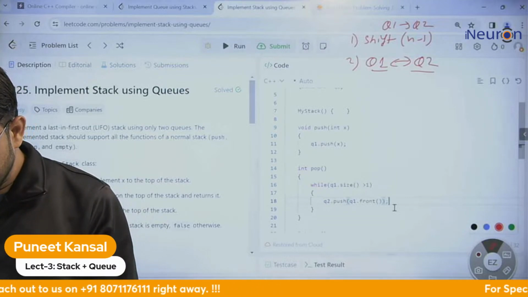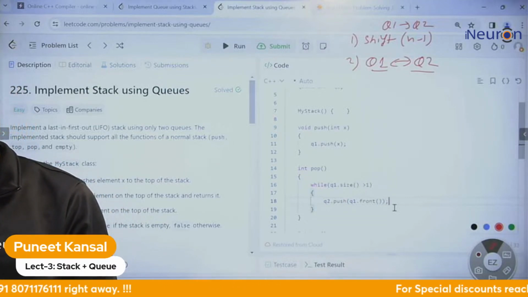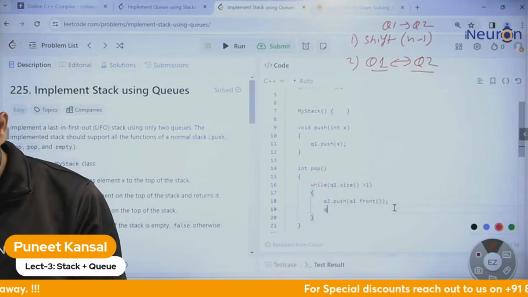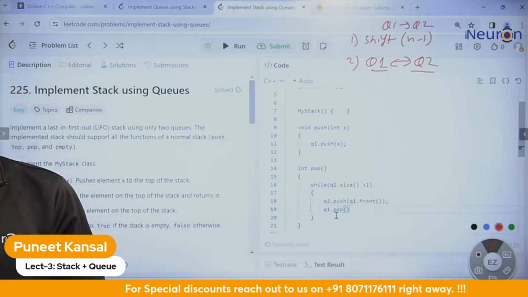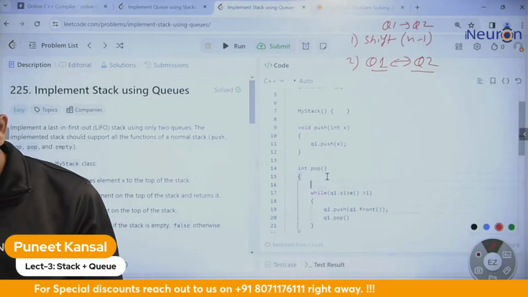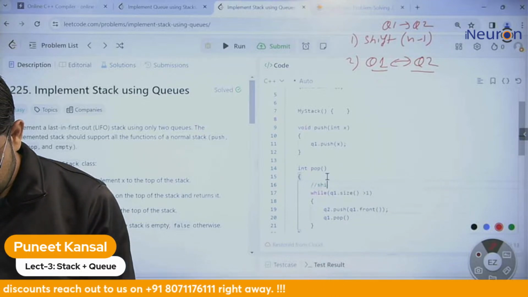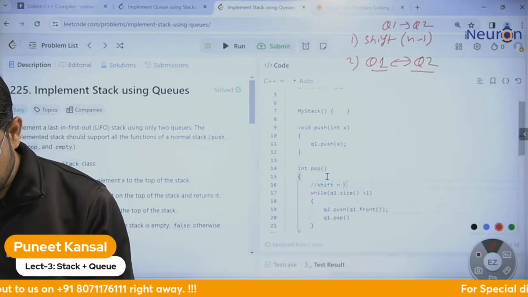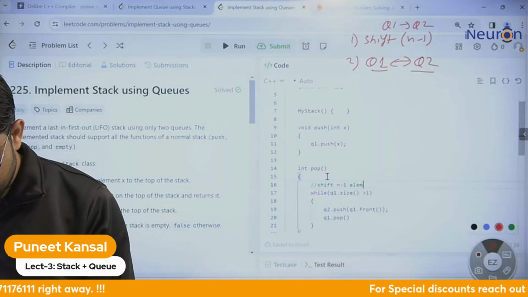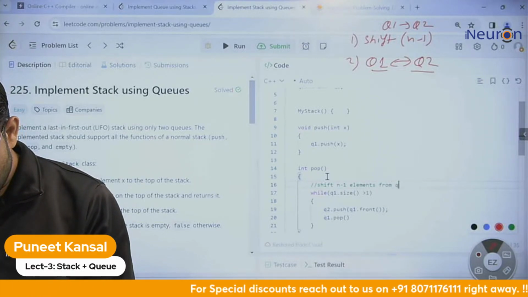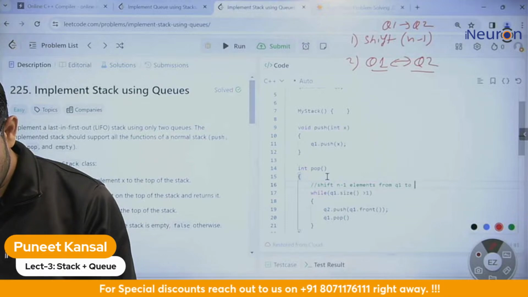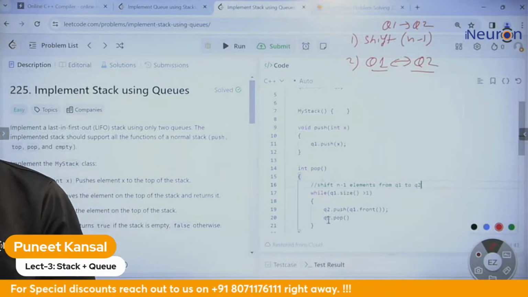And then we need to delete the element from q1 with q1 dot pop. Done. We shift n minus 1 elements from q1 to q2. This one task is done.